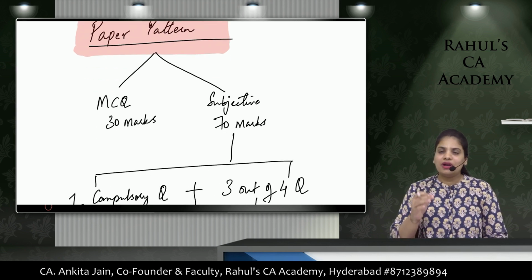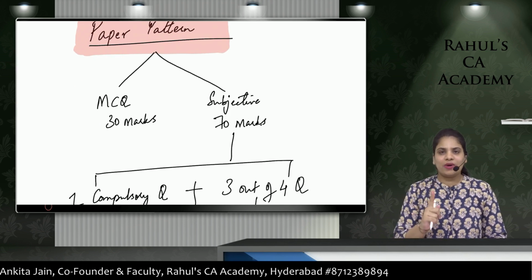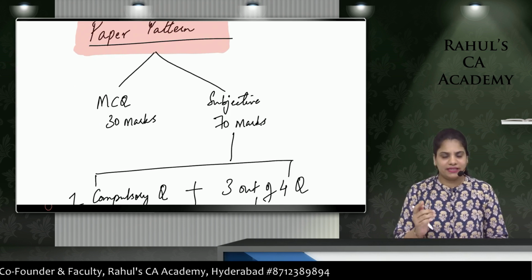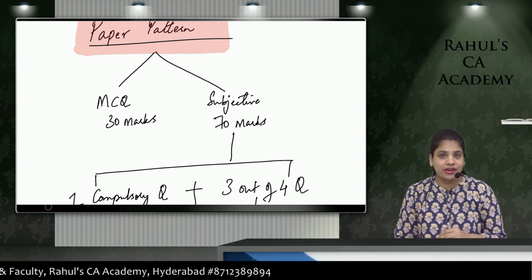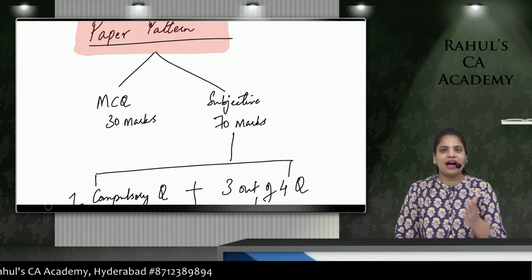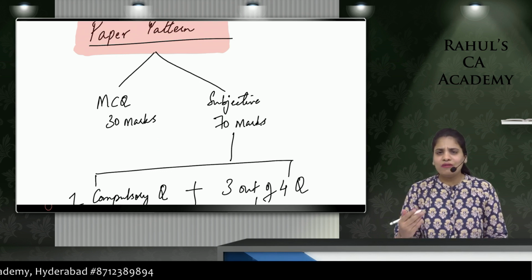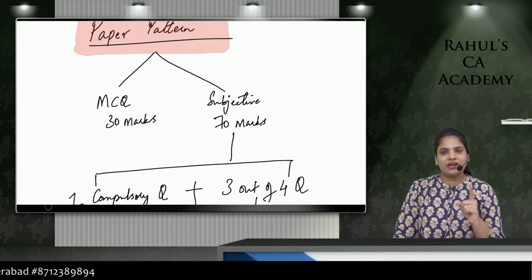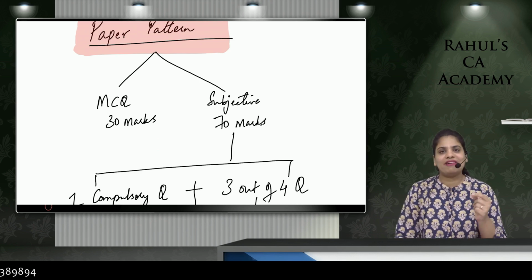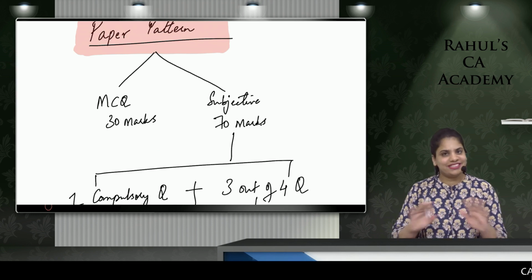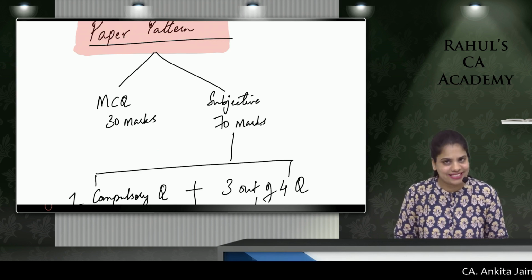Now in the subjective, one question is compulsory to be attempted and then you have a choice. You have to write any 3 out of the 4 questions. Over here I have also noticed that in one of the questions, in one bit, you have an internal choice. So this is the only choice that you have in your examination.